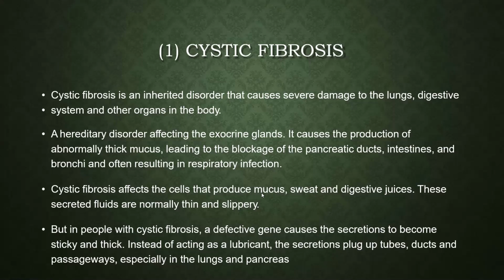In cystic fibrosis, mucus, sweat, and digestive fluids, all slippery substances, are present in your lungs. The defective gene causes the cells to produce secretions that plug up tubes, ducts, and passageways. That means the secretion produced affects the lungs in a very terrible manner. It obstructs the normal flow of air in the lungs. This is all about cystic fibrosis.